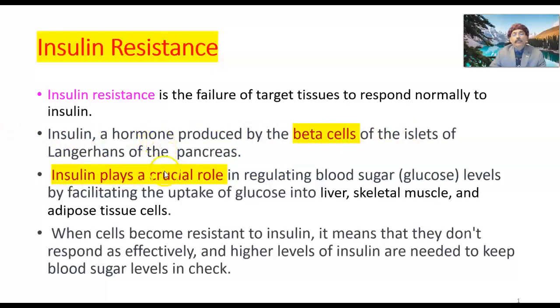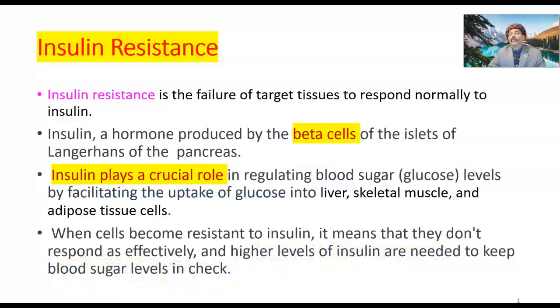Insulin plays a crucial role in regulating blood sugar glucose level by facilitating the uptake of glucose into liver, skeletal muscle, and adipose cells. When cells become resistant to insulin, it means that they don't respond as effectively and higher levels of insulin are needed to keep blood sugar level in check.